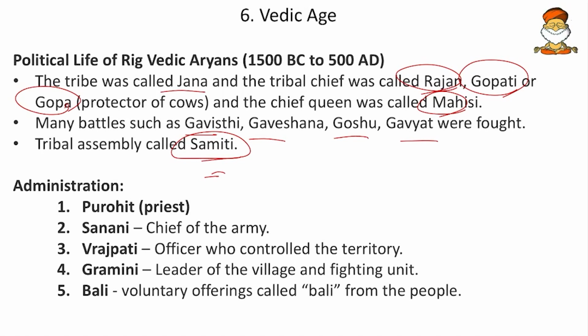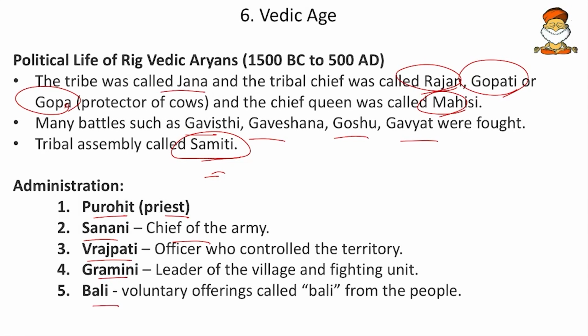In the administration, the Purohit was there. He was the head priest who would perform the yagas and yajnas. So Brahmanism was also prominent during the Vedic age. Then the Senani, the chief of the army. Then Prajapati, the officer who controlled the territory. And then Gramani, the leader of the village and the fighting unit inside the village.